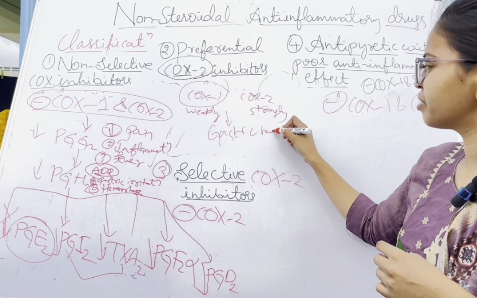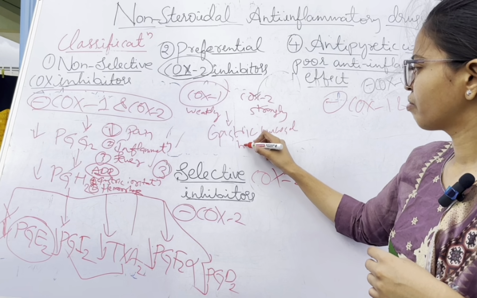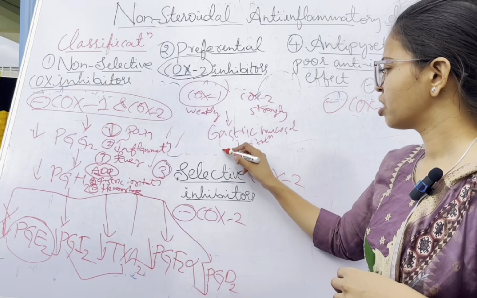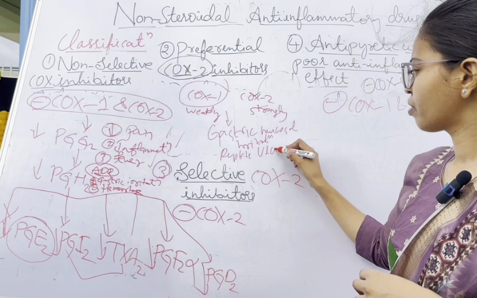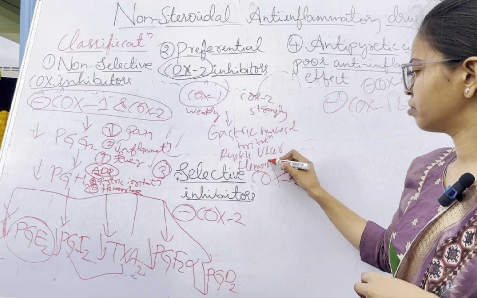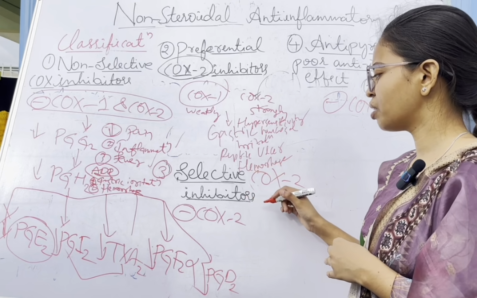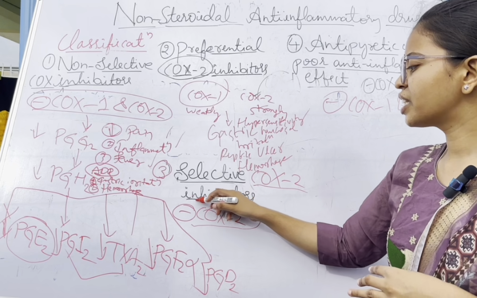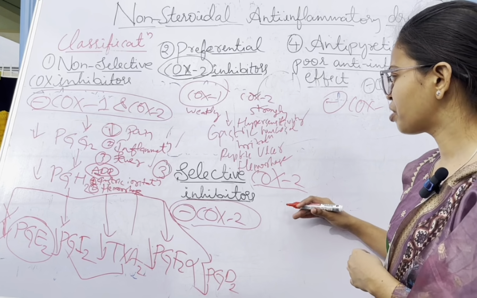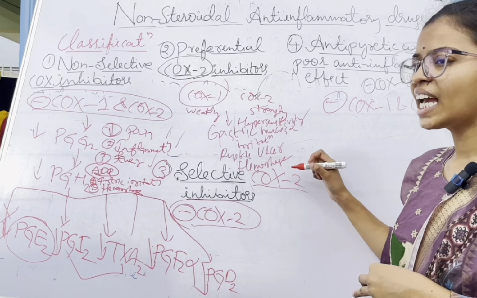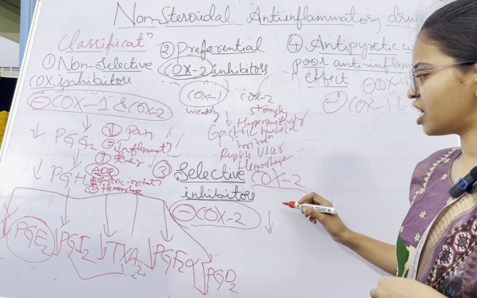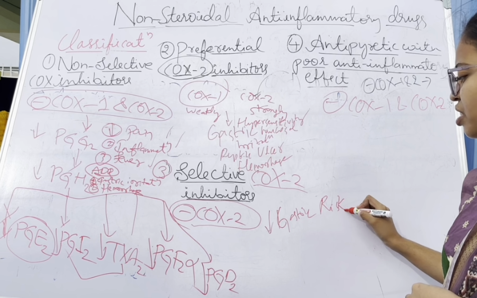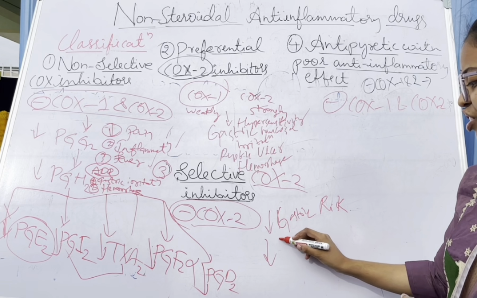Gastric mucosa irritation, peptic ulcer, and also hemorrhage. Okay, the same. The selective COX-2 inhibitors only block the COX-2 enzyme, so here there is less chance of gastric mucosa irritation risk and also hemorrhage risk. Okay, fewer chances of gastric mucosa risk, and fewer chances of hemorrhage.